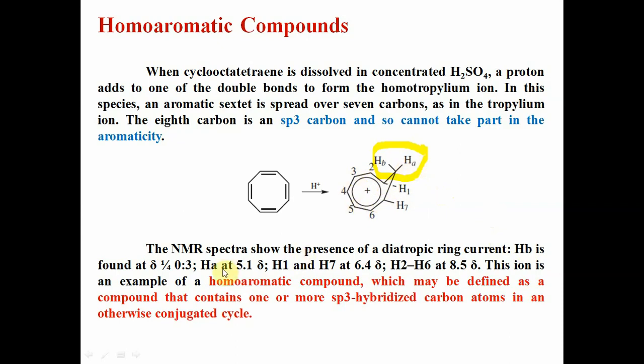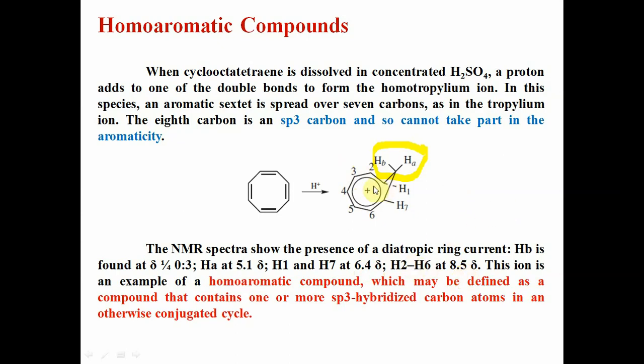The value of Ha is 5.1 delta and Hb is 0.3. H1 and H7 have 6.4 delta value, and H2 to H6 have delta value 8.5.